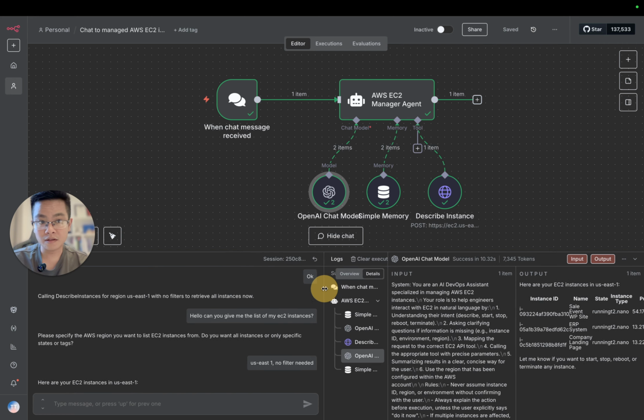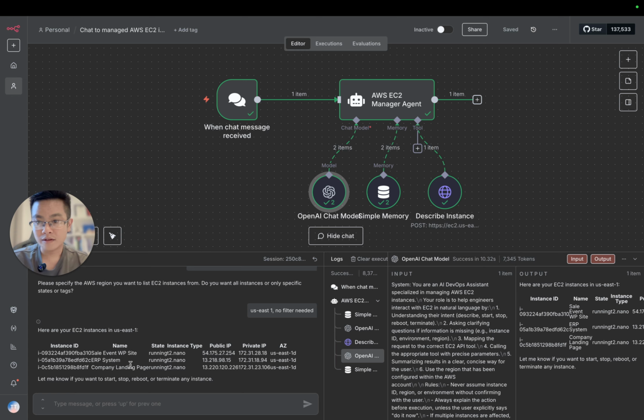Let's open it a little bit bigger so that we can see, right? It's not well formatted, but it's just enough for you to see that we have 3 instances, right? 1, 2, 3. The event WordPress site, the ERP system, the company landing page. Okay. So yeah, this is how we build the AI agent, and then give it the power, the tool that it needs to work with the instance.